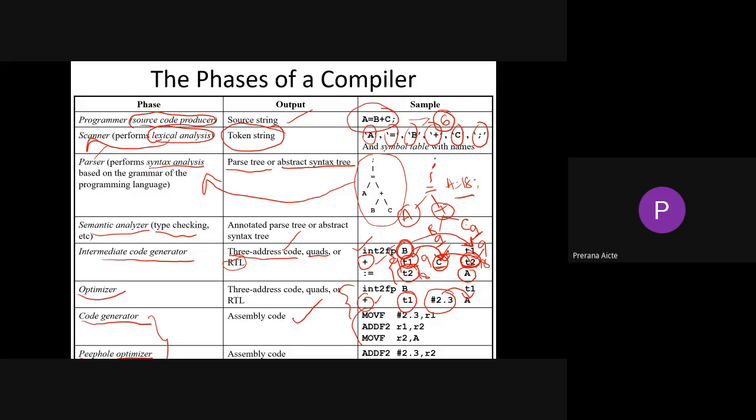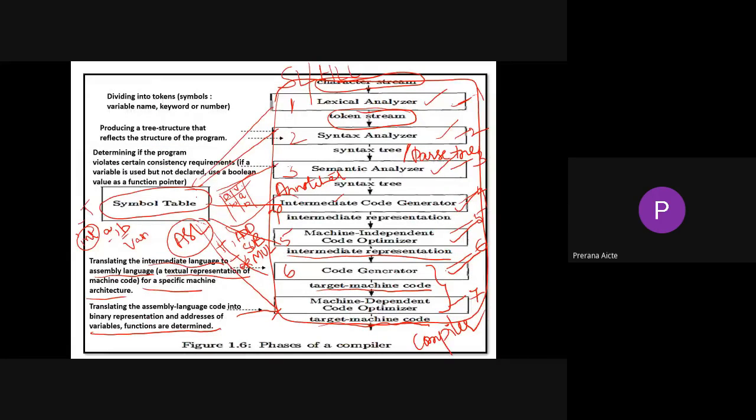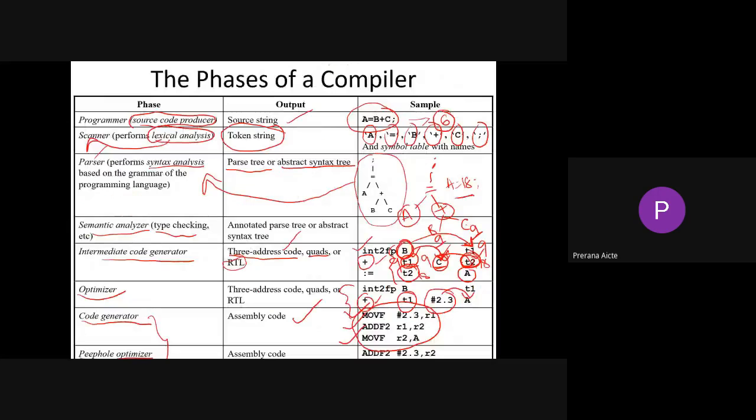This assembly code will use words like move, add, sub for subtraction, and for multiplication we use mul. This is what I said in code generator: we need to use this type of assembly code.